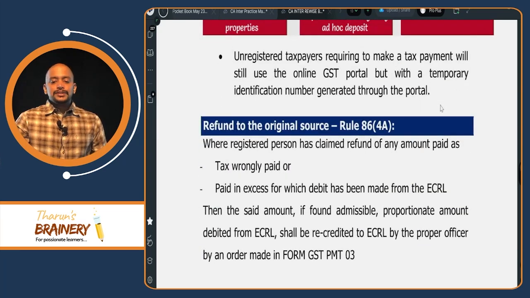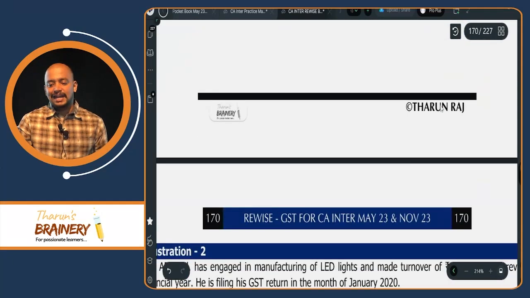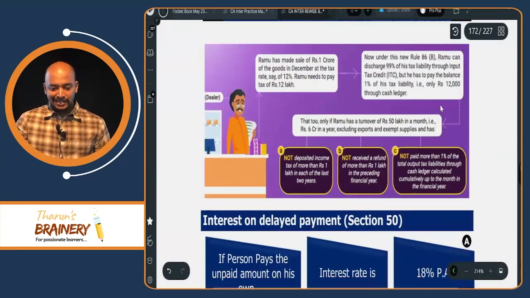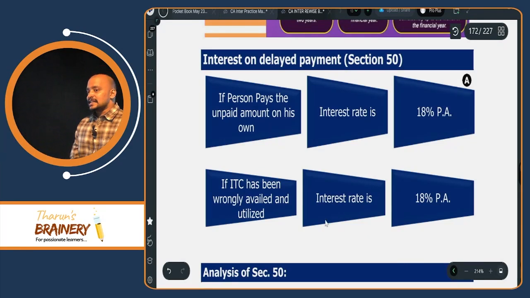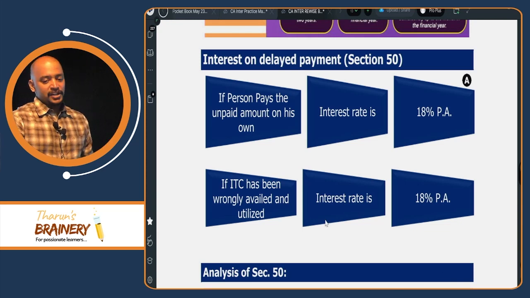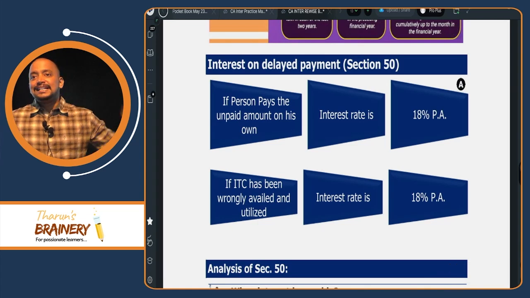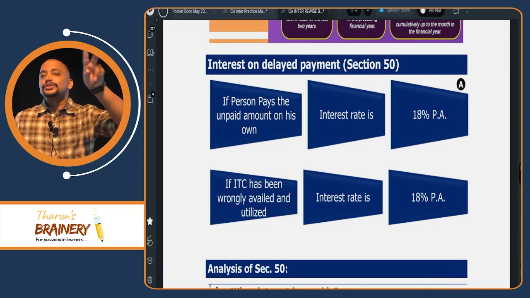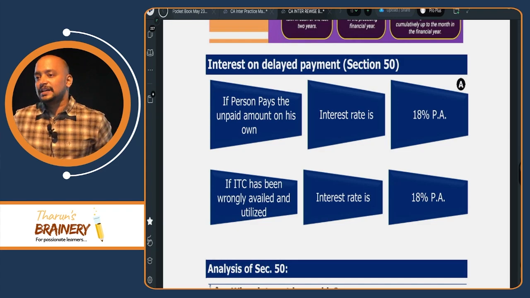Then, refund to the original source we already discussed. So 86A and 86B we have completed. And we will take a break and thereafter we will see section 50, interest on account of delay in payment of tax. What we have completed in payment process so far is section 49, read with 2 rules, 86A and 86B. We will meet at 1:30, okay?